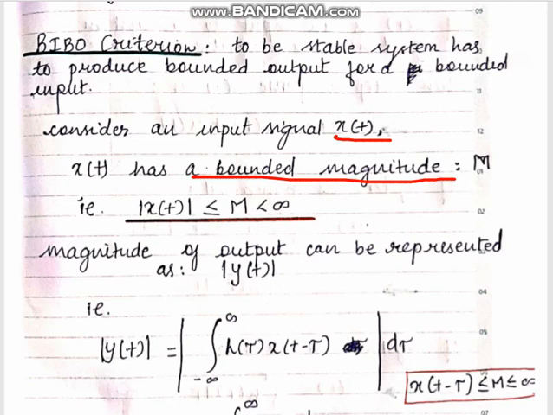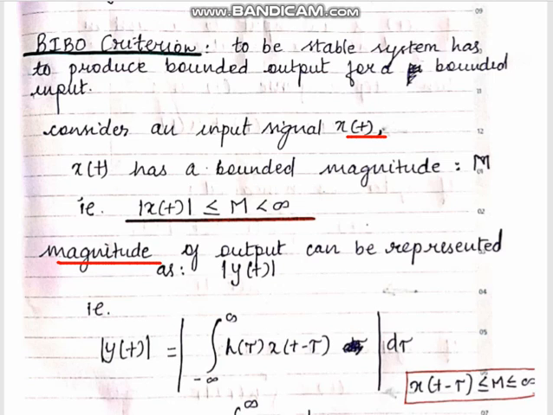Now, the system is stable if for each bounded input signal it produces a bounded output. So we will try to see whether the output of this x of t, that is y of t, is bounded or not. How do we check that this output signal is bounded?